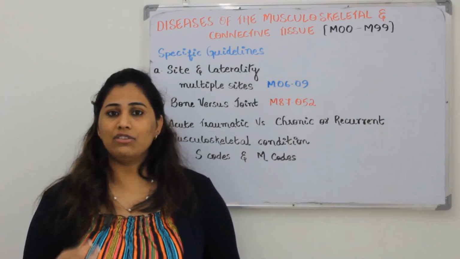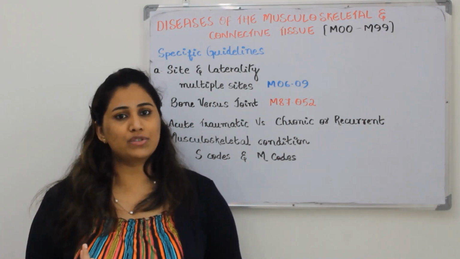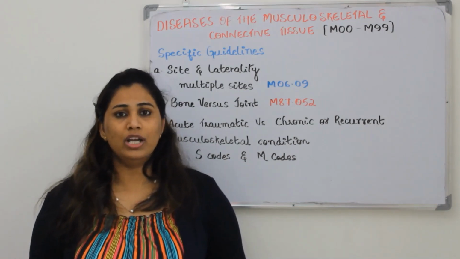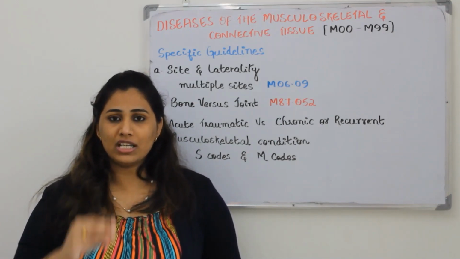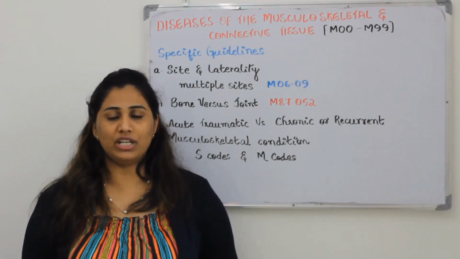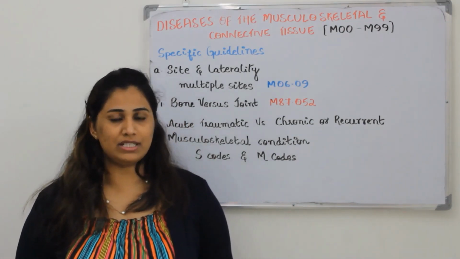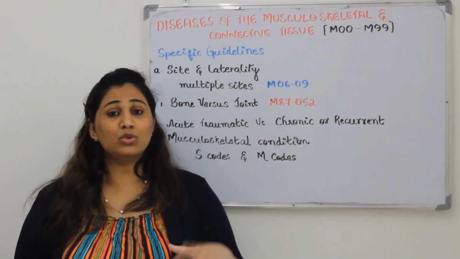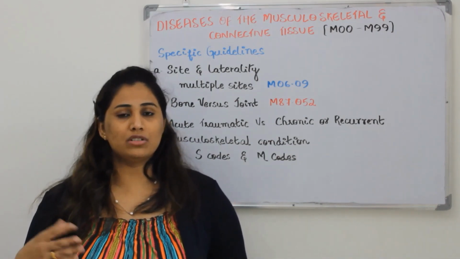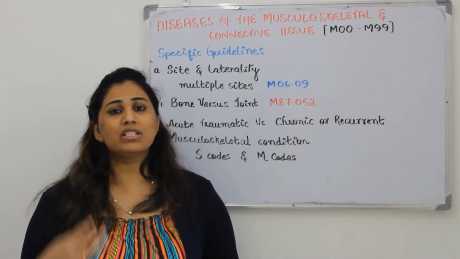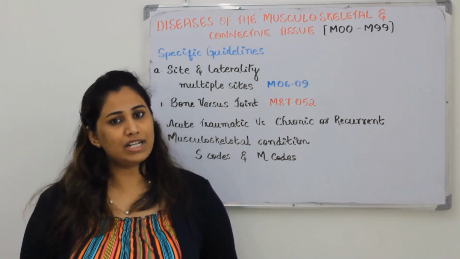If I have knee pain and shoulder pain, we have codes for that. We have a separate code for pain in the knee joint, and the next one for pain in the shoulder joint. If you don't get a specific code for that, then go for multiple site pain. This is what you need to know in multiple site coding. Multiple sites means more than one site is involved, especially in cases of arthritis. The patient complains, I have arthritis. If multiple joints are affected, then we can easily choose these multiple site codes.